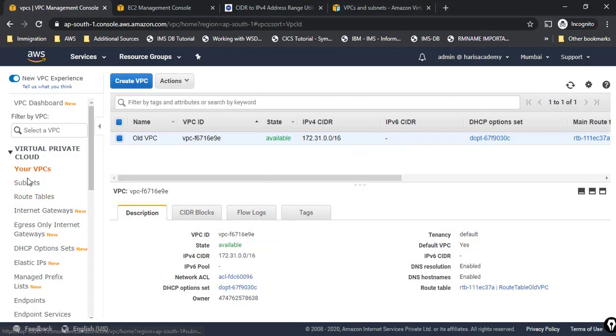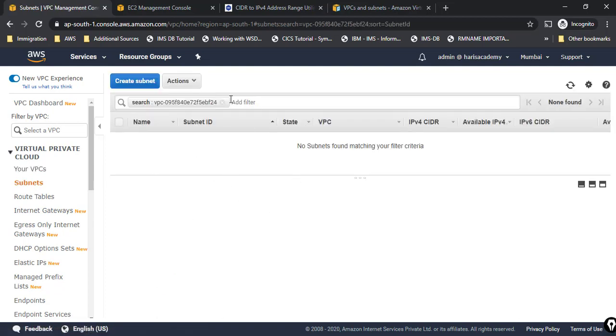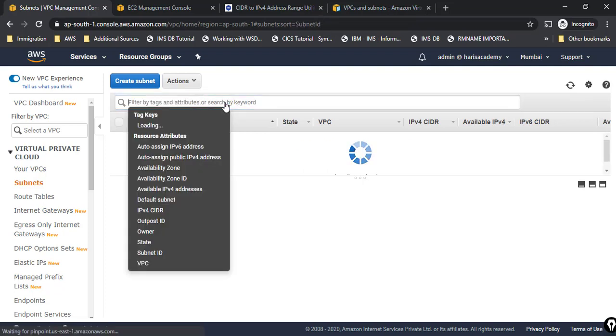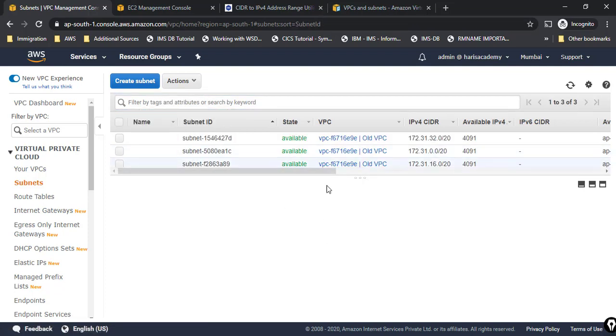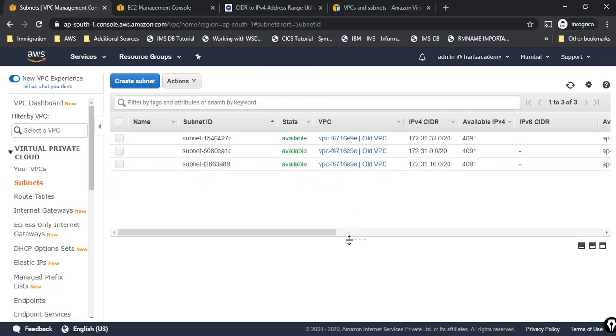So I can go to subnets and see if I have those subnets also created here. You can see this VPC doesn't have any subnets. So that is clearly deleted now, right? This is how we can easily create and delete a VPC using this wizard, right?